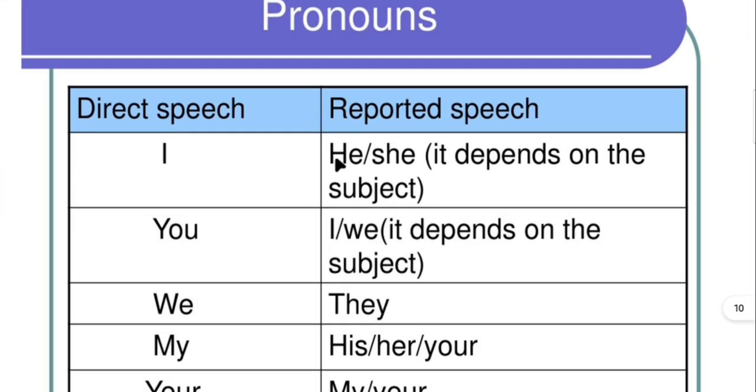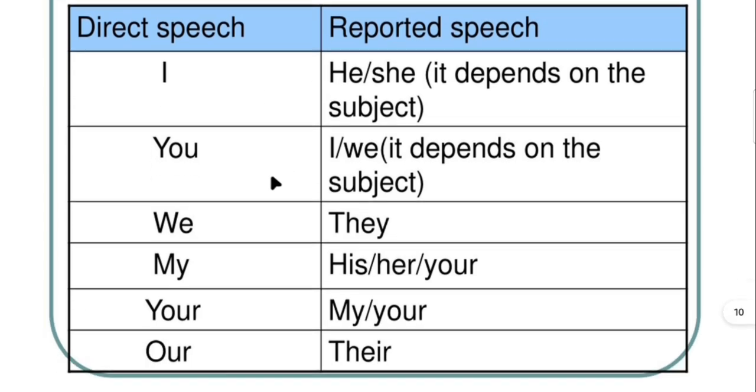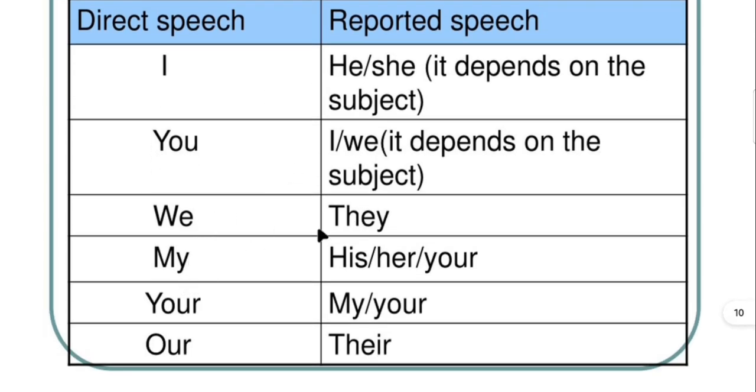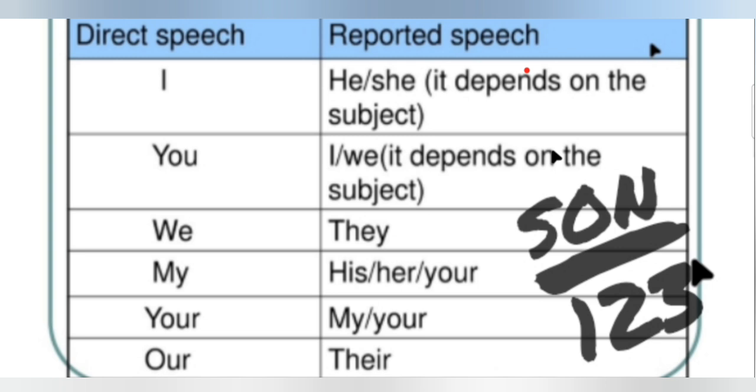Let's understand how to change the pronouns. I changes to he or she, you changes to I or we, we changes to they, my changes to his, her, your changes to my, yours, our changes to their. There is a most effective trick to understand it swiftly. Son upon 1, 2, 3. First person changes according to the subject of reporting verb. Second person changes according to the object of reporting verb, and the third person never changes.